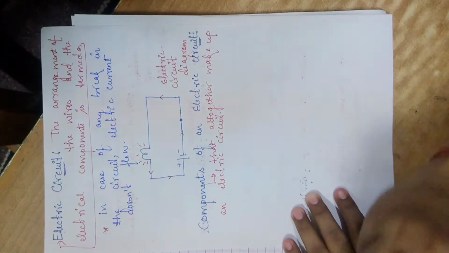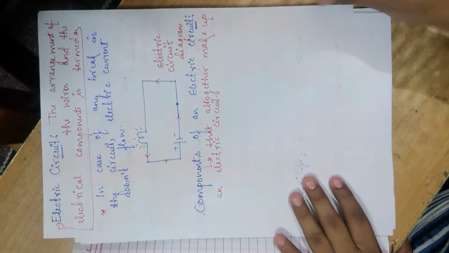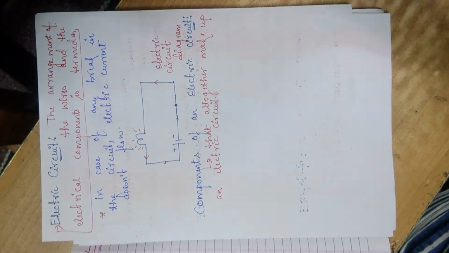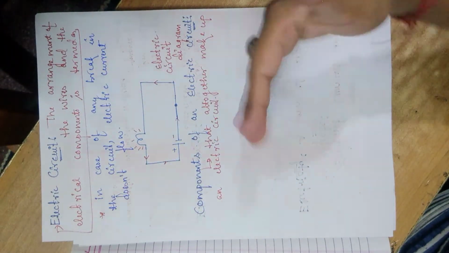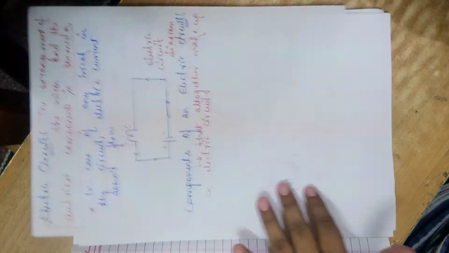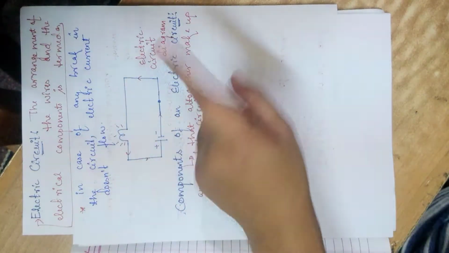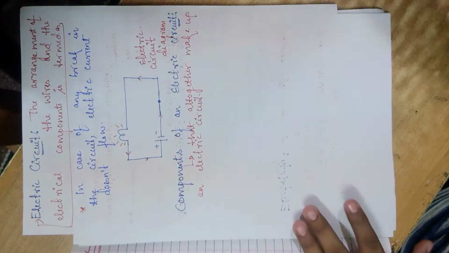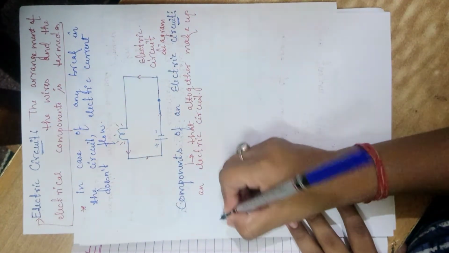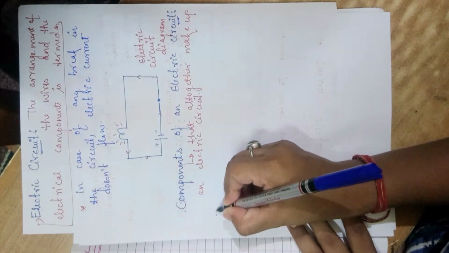Okay, so let's go through each and every component one by one. I'll not just tell all the names together and then explain. I'll tell one name and then its explanation, and then the same thing again and again. So number one is the switch.